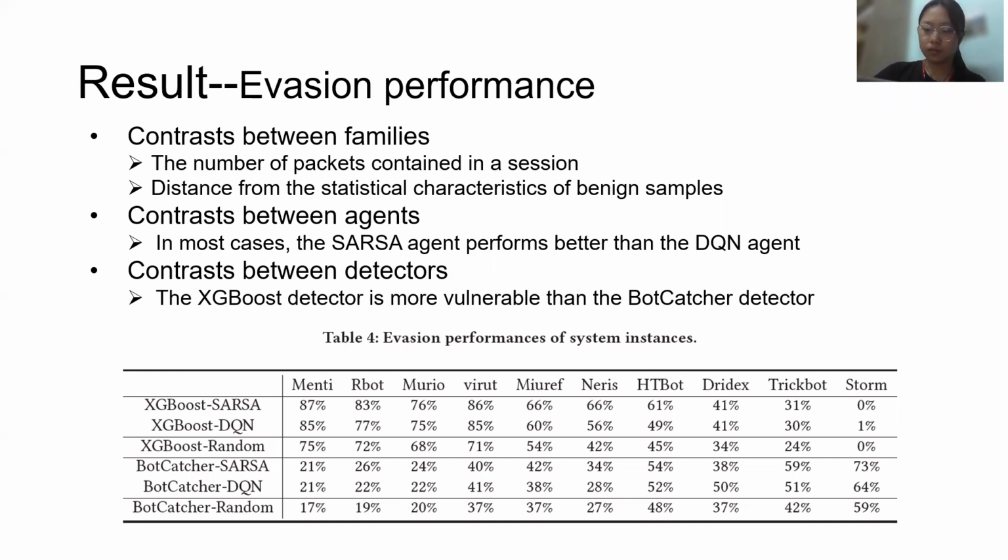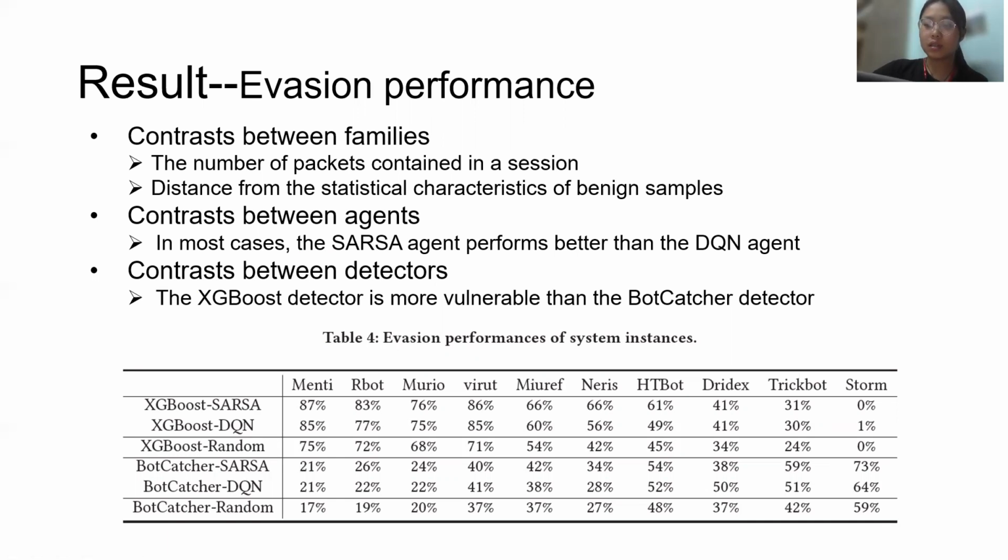Table 4 compares the evasion rate of 4 systems after training on 10 botnet families. From table 4, we can find that the evasion rate varies among different botnet families. The Storm family even has an evasion rate of 0.